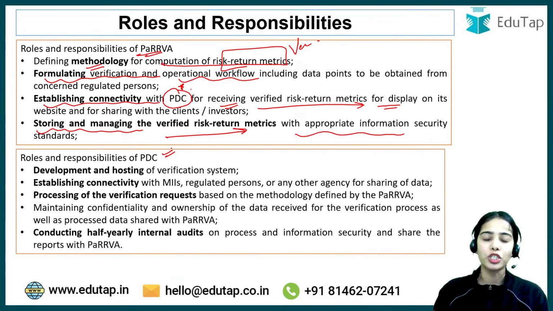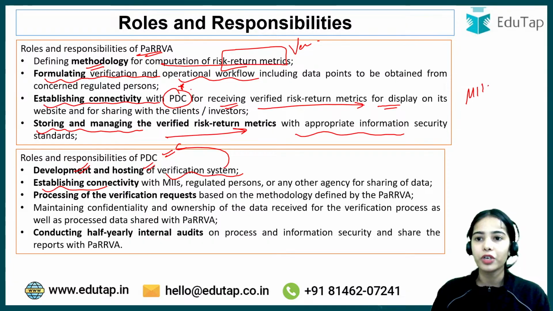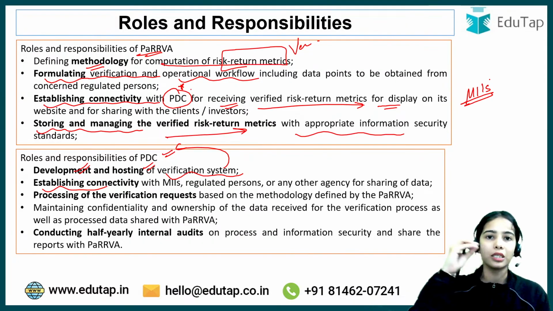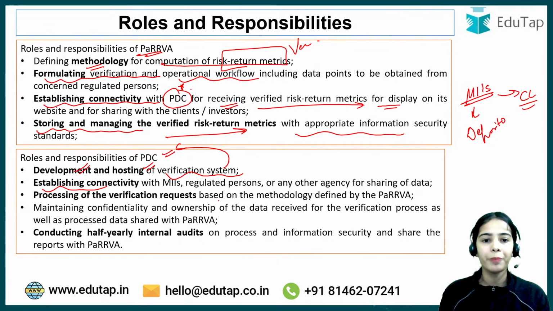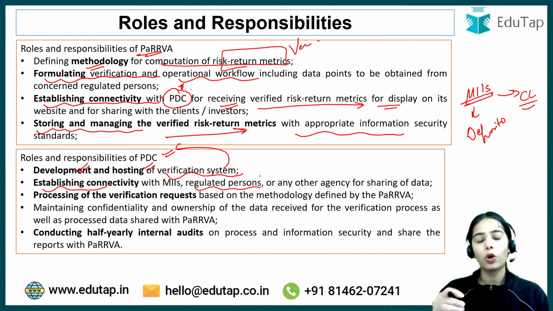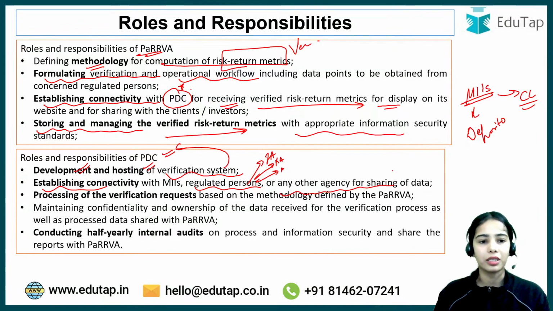Now PDC has the responsibility to do the actual calculation, to do the actual verification. So the development and hosting of the verification system will be under PDC. PDC will establish the connectivity with the market infrastructure institutions. Market infrastructure institutions are the big institutions in the financial market, such as the depositories like NSDL, CDSL, and the clearing corporations like the CCIL. Okay, regulated persons. So the PDC will also connect with the regulated persons, that is your investment advisors, research analysts, algo providers, and any other agency for sharing the data.